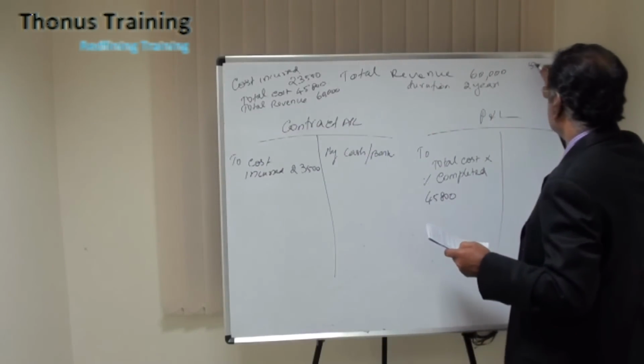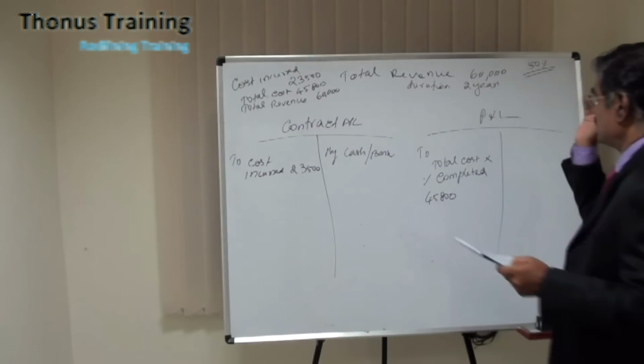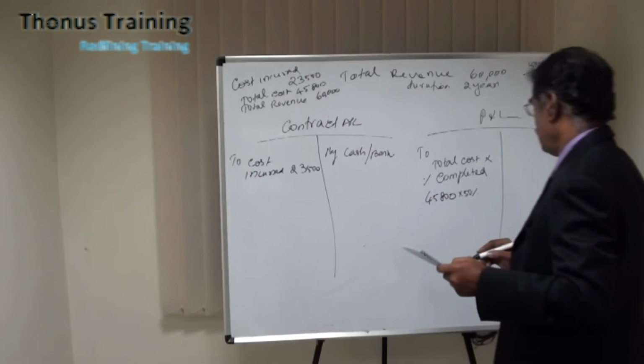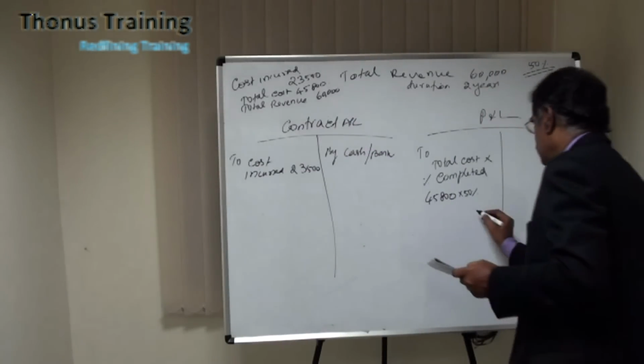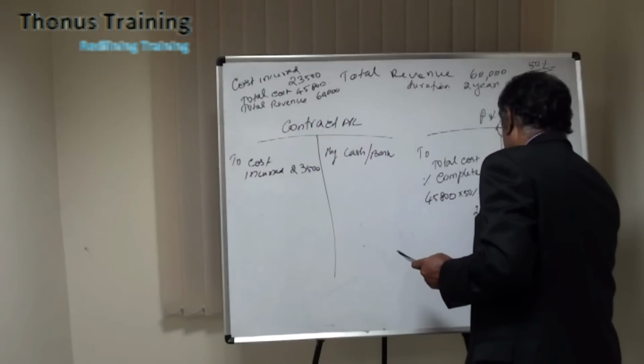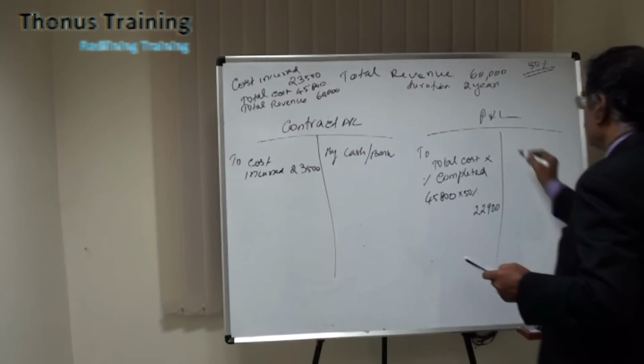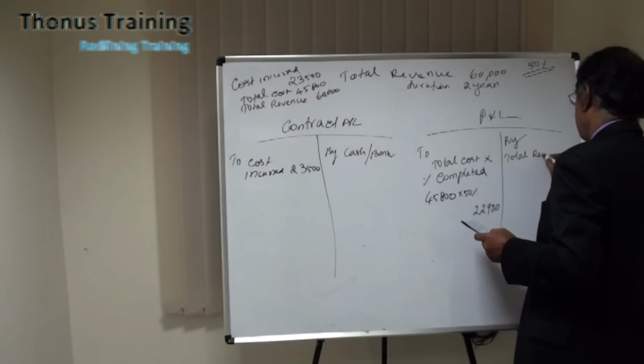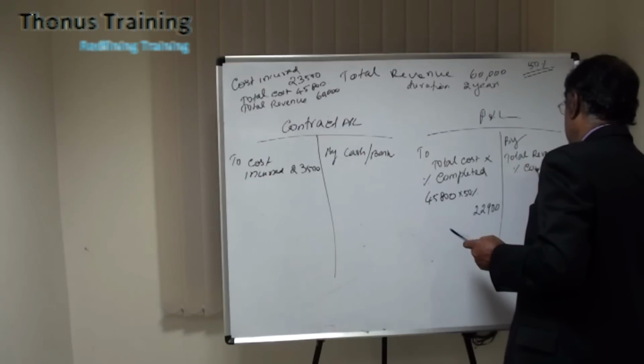So the stage of completion is given in the sum itself, that is 50% completed. So you take 50% of this 45,800, which comes to 22,900. Then it should be credited with total revenue multiplied by percentage completed.